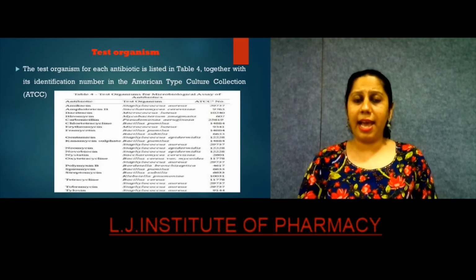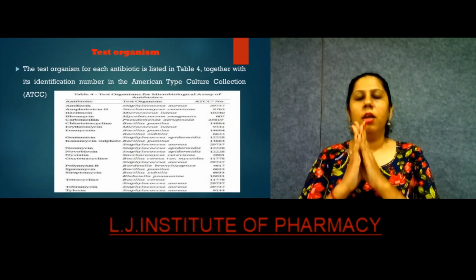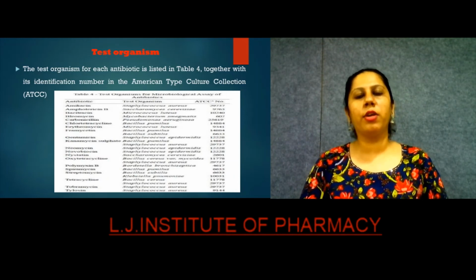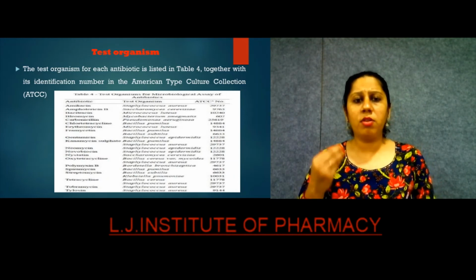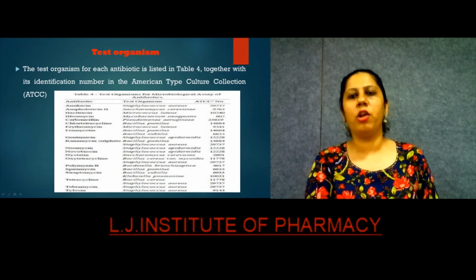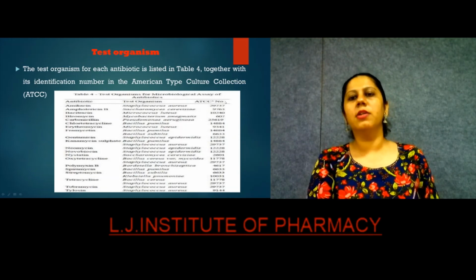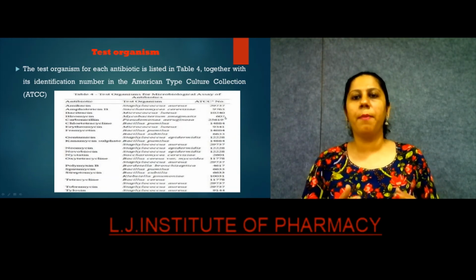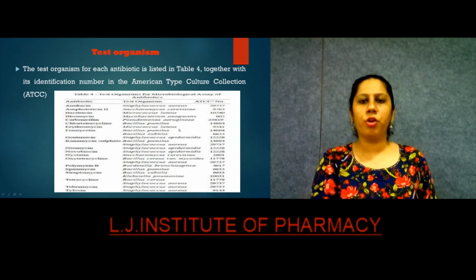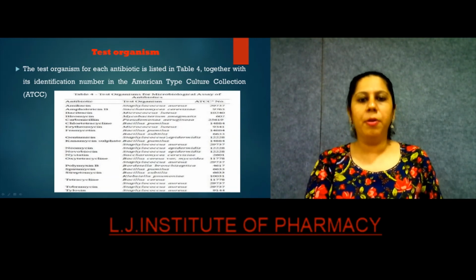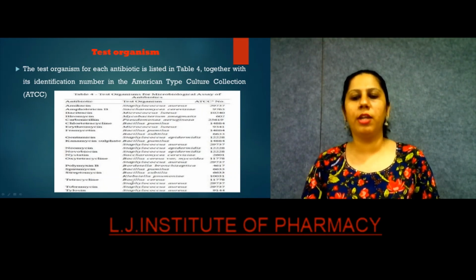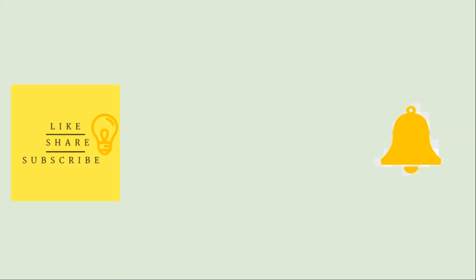The test organism is very important, as a specific test organism is used for a particular antibiotic assay. Suppose I want to do microbial assay of amikacin, then I have to use only Staphylococcus aureus. The ATCC number stands for the American Type Culture Collection number. By telling this number, we can procure the strain from the lab. So you have different strains of microorganisms specific for the antibiotic assay to be done.